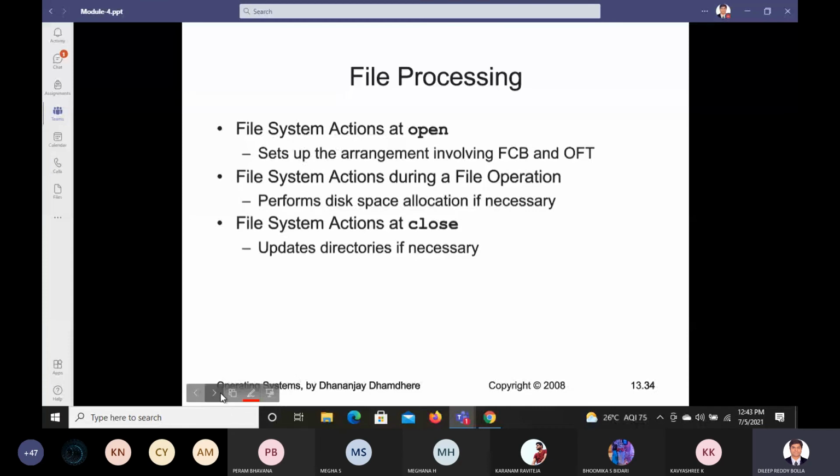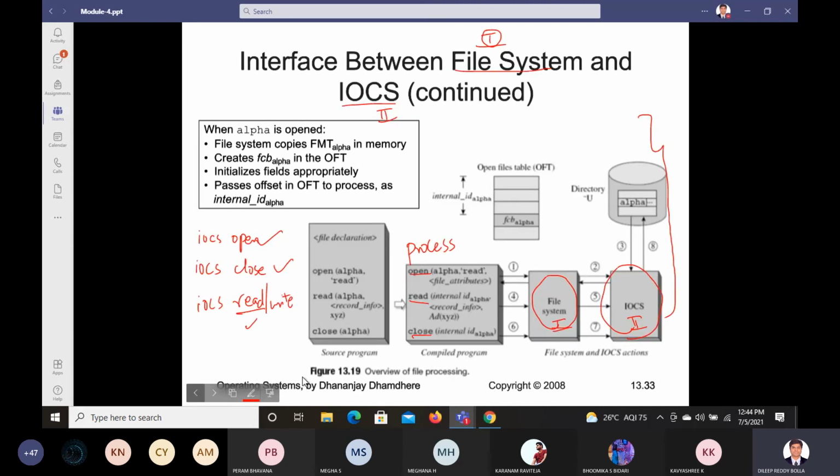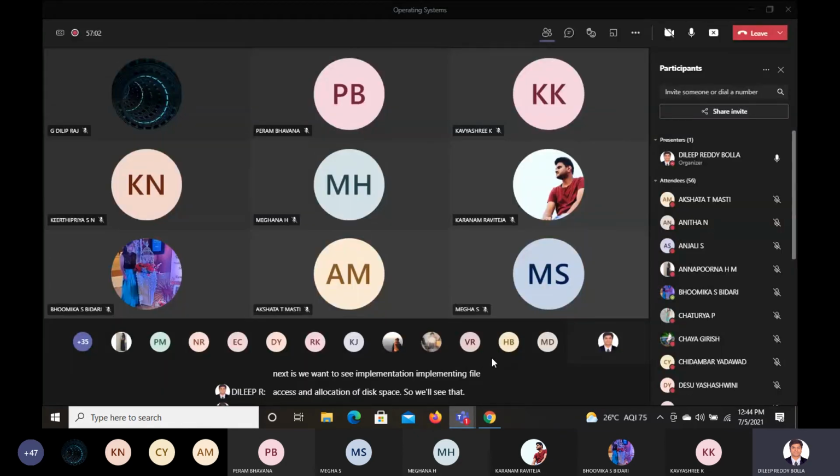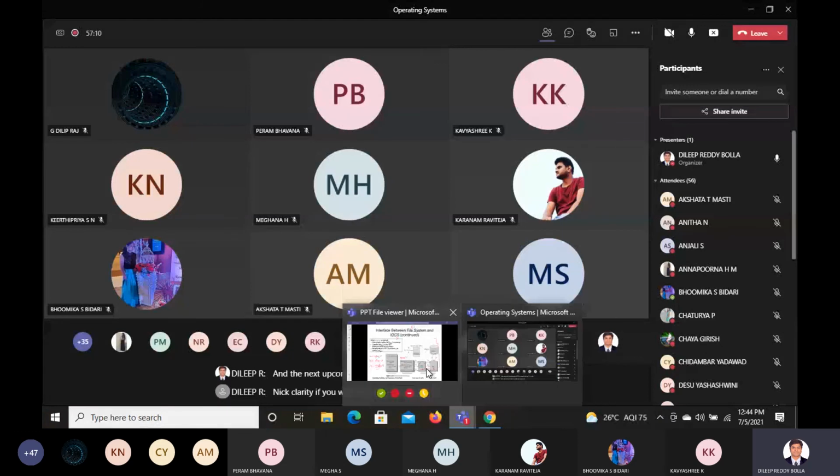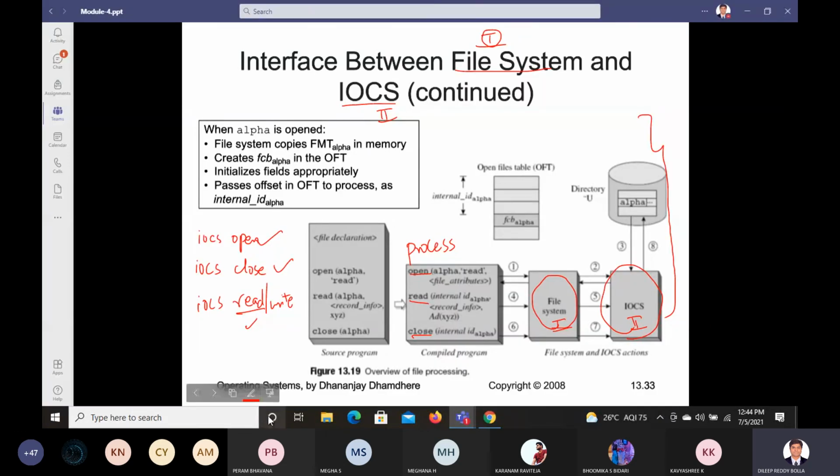Next we're going to see implementing file access and allocation of disk space, which we'll see in the upcoming class. Any doubts so far? Any clarity you want? To understand this one, you need to read the textbook chapter 13.8, page number 503. You need to read this.